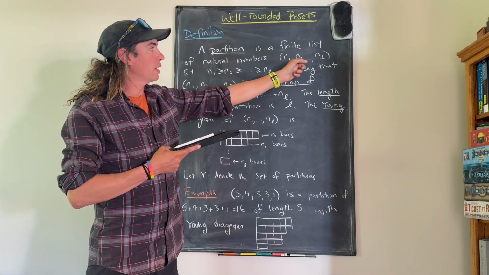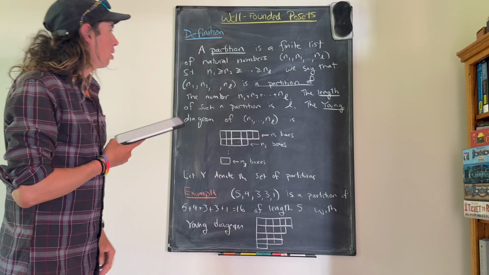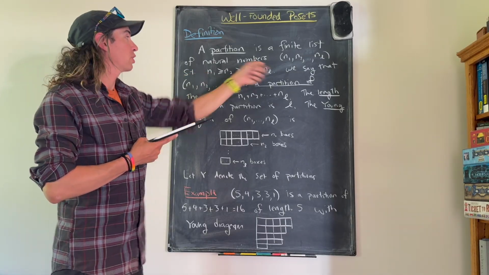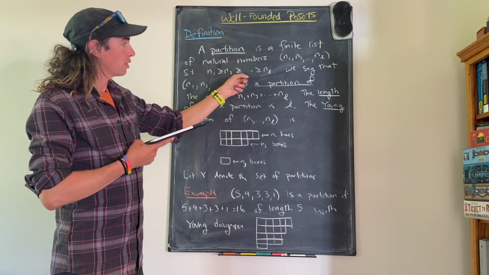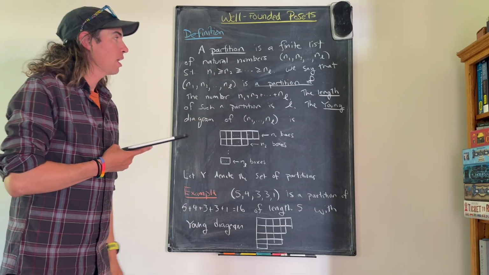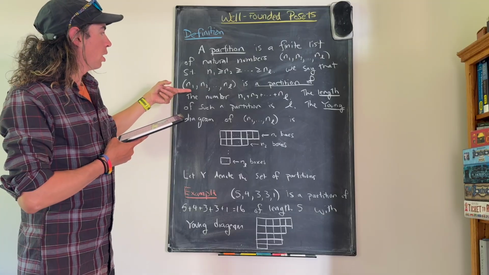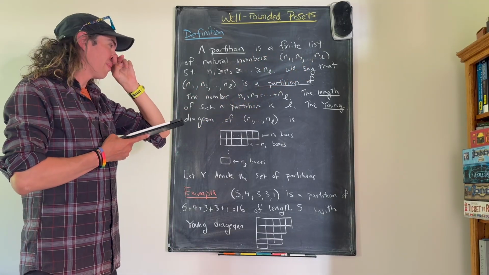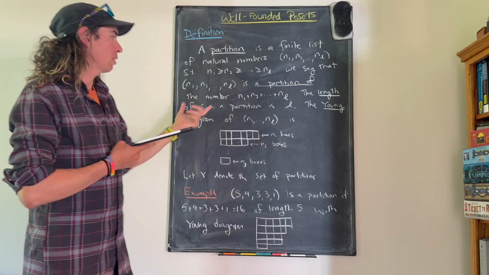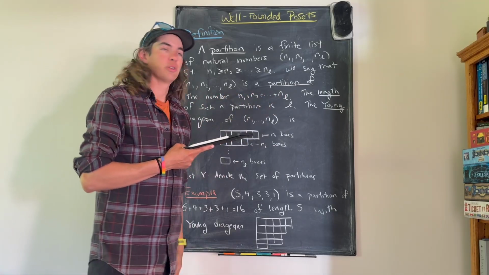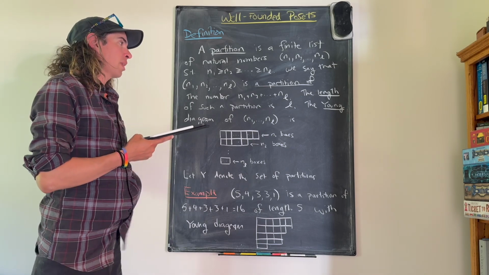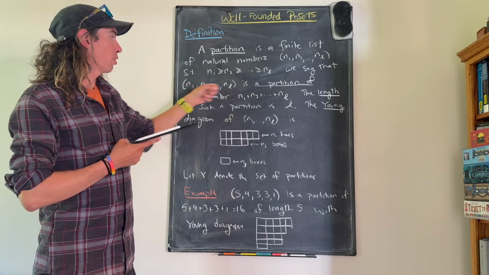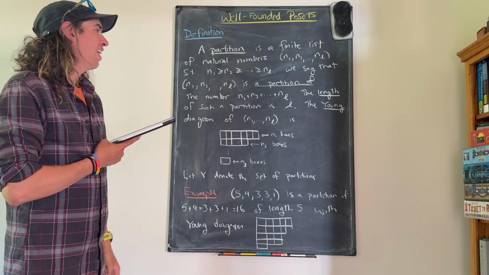So n1, n2, nl, so that it's ordered biggest to smallest. So n1 is greater than or equal to n2 is greater than or equal to, and so on, greater than or equal to nl. And so this list of numbers is called a partition of the number that is the sum of those entries. And its length is just L. It's just the number of numbers in the list.